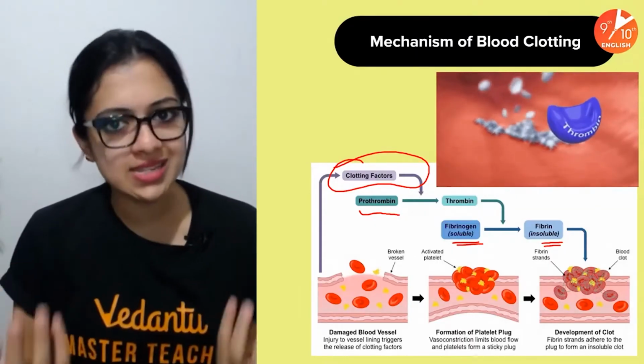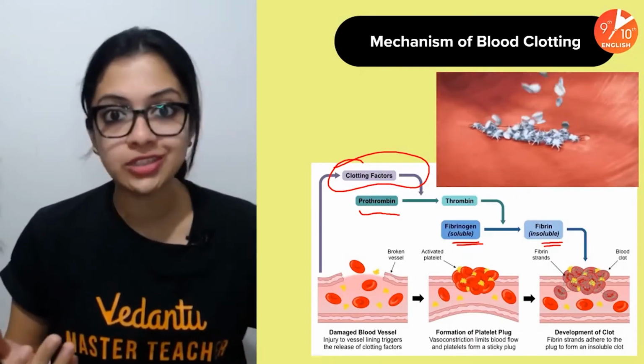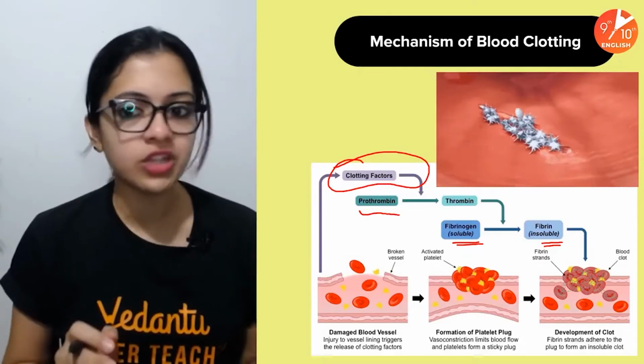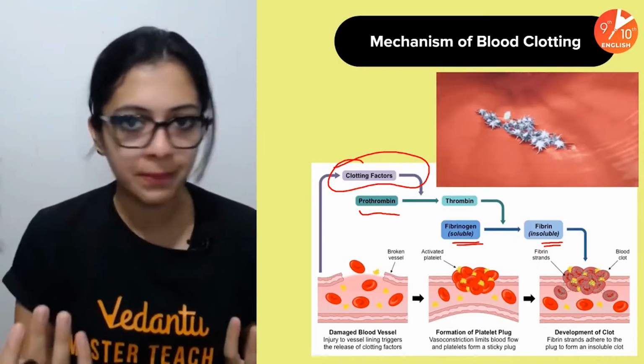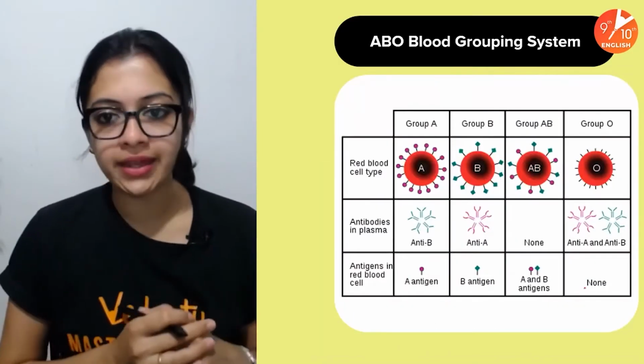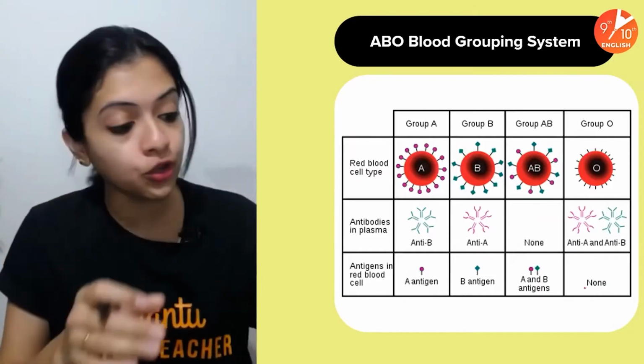Of course, we've discussed all this well in detail in our major playlist. As I told you, you can check that out in case you want to know more about this. So let's move ahead now, talking about the ABO blood grouping system.